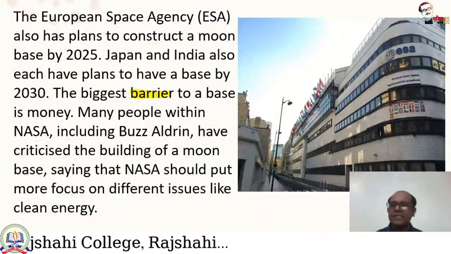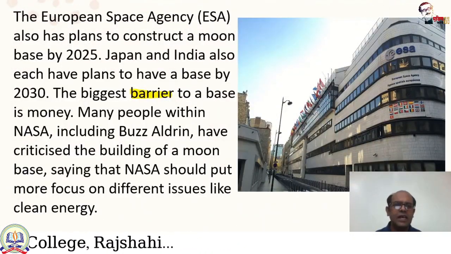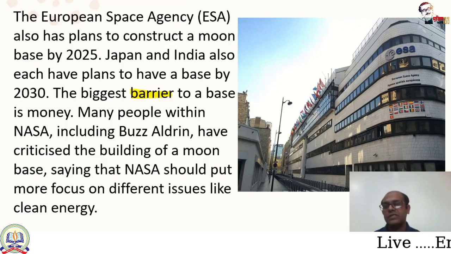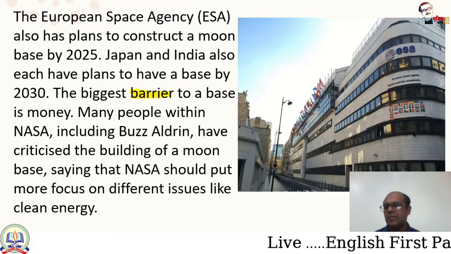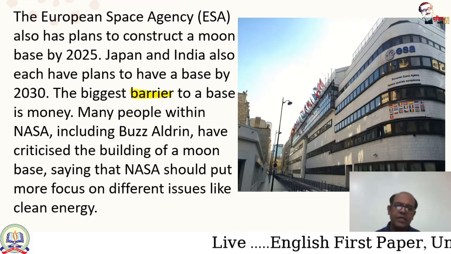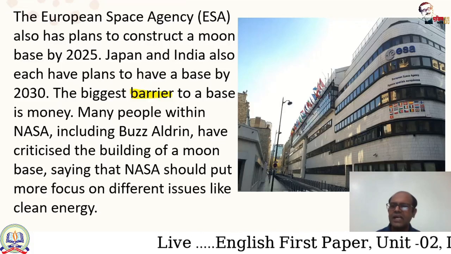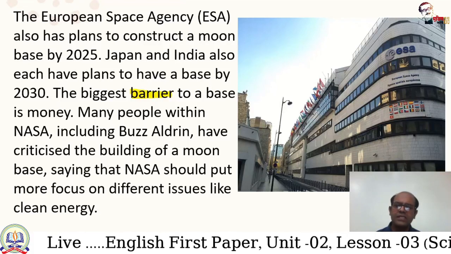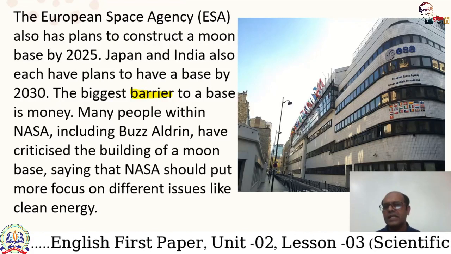The European Space Agency, here dear learners, you can see the picture of the European Space Agency, also has plans to construct a moon base by 2025. And Japan and India also each have plans to have a base by 2030. The biggest barrier to a base is money, and many people within NASA, including Buzz Aldrin, have criticized the building of a moon base, saying that NASA should put more focus on different issues like clean energy.